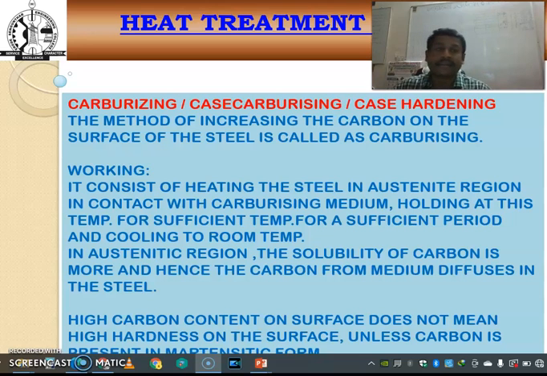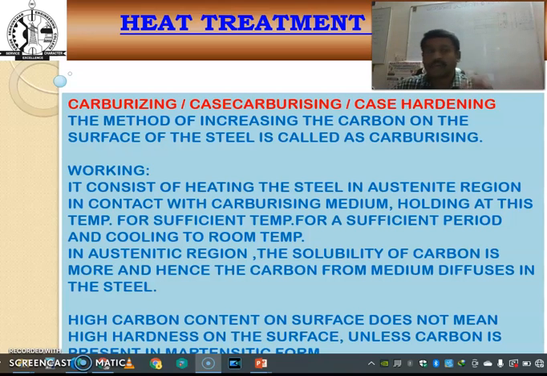Nitriding is the process of adding nitrogen to the surface. Cyaniding and carbonitriding are the processes of adding both carbon and nitrogen to the surface.